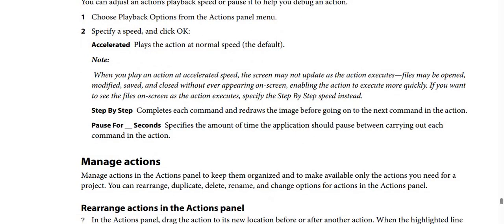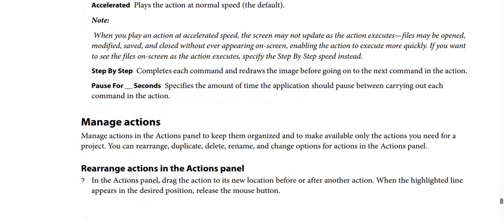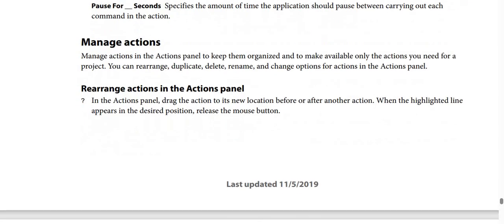The second option, step-by-step. What's the meaning of step-by-step? Step-by-step completes each command and redraws the image before going on to the next command in the action. The third option, pause for seconds, specifies the amount of time the application should pause between carrying out each command in the action.